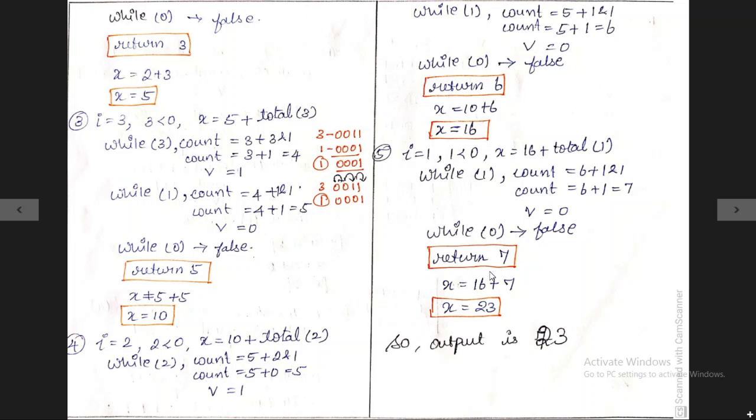main function. Inside the main function it assigns the value back to the x variable. The x variable already contains 16, so 16 plus 7, we will finally get 23 as an output. So the x variable holds the value 23, the output is 23.